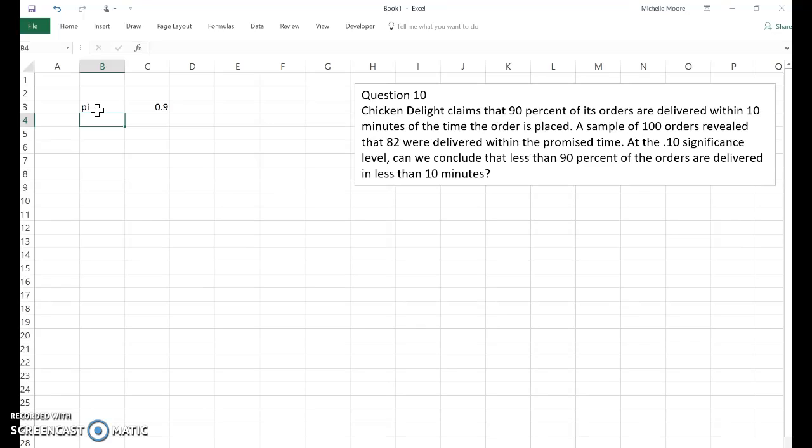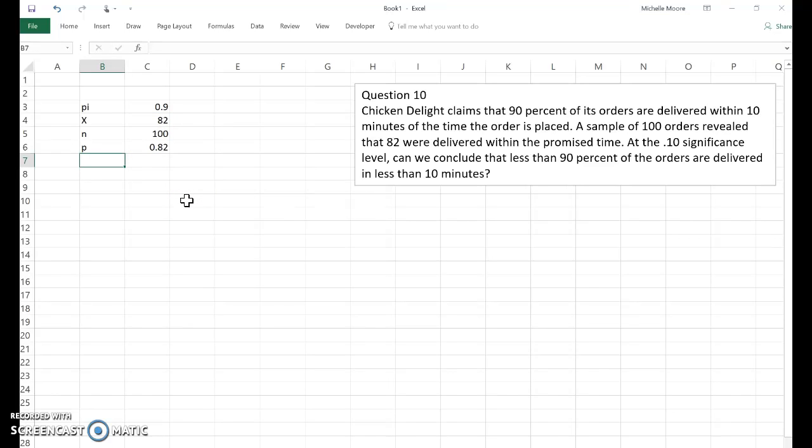We then have a sample of 100 orders and 82 of them were delivered at the promised time. So n is 100, and x is the number of successes. In this case, a success is delivered within the promised time, and there were 82 of them. From this, we can solve for p, the sample proportion, which is 82 divided by 100, or 82%. So we get 0.82 as p.